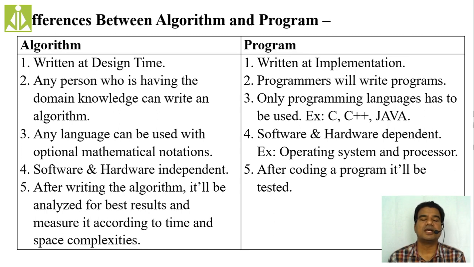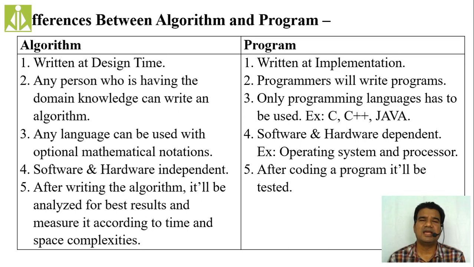The next thing is what medium or platform we have to use to write the algorithm. Any natural language can be used with minimal mathematical notations, because sometimes it is important to use mathematical notations in the algorithm, which we already know and practiced in our first sem.